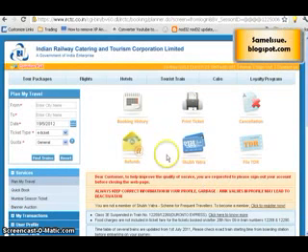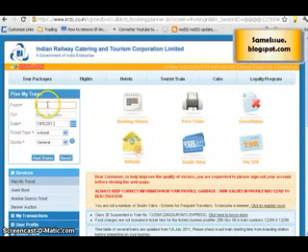You will see the interface just like this. You have a booking history here, you have a print ticket here, you have a cancellation list here, and there are other facilities like if you cancel your ticket you should get a refund. The status will be here. And for Suvidha it is a new facility and this is about the TDR. I'm not very familiar with it. So let's see how to book a ticket.